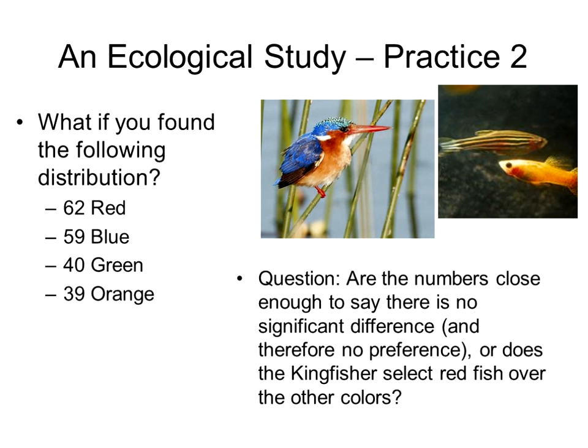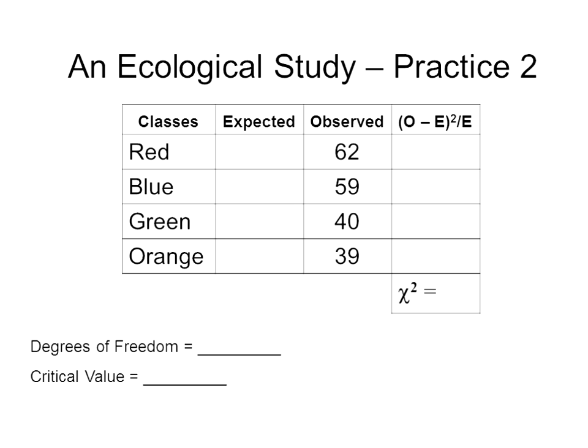Here's another example: 62 red, 59 blue, 40 green, and 39 orange. So like we did before, go ahead and pause the recording and work this one out and decide, is there a preference for one color over the other?